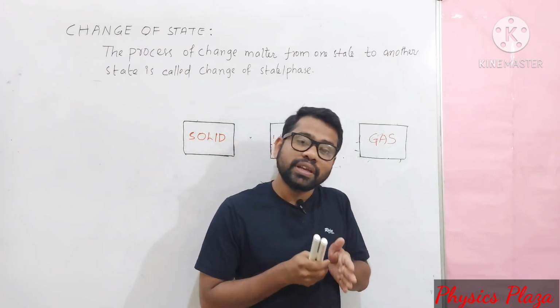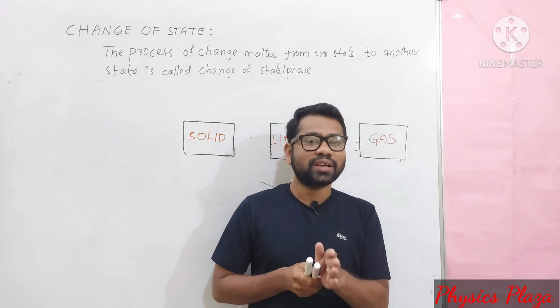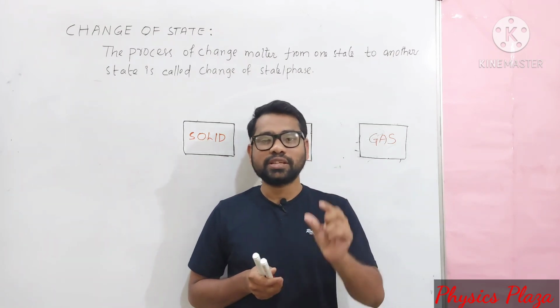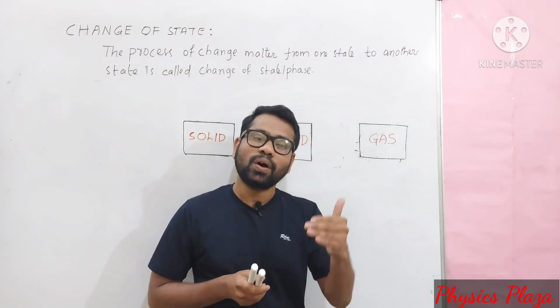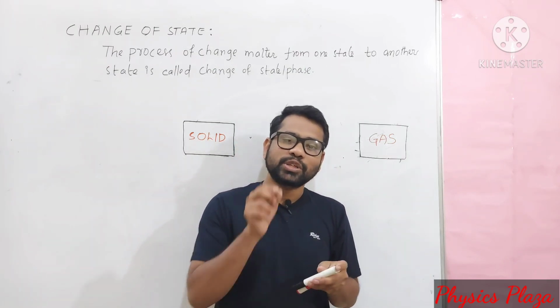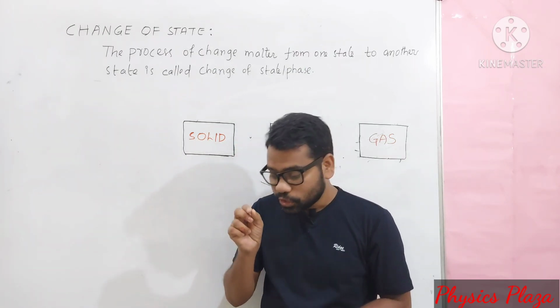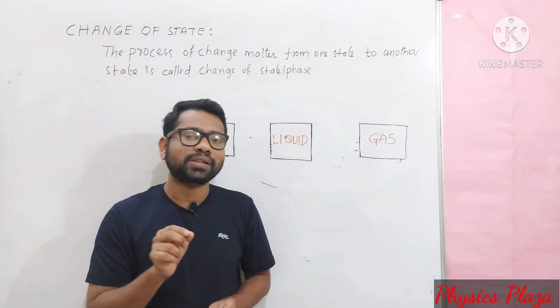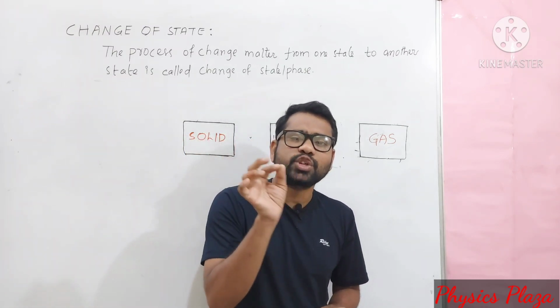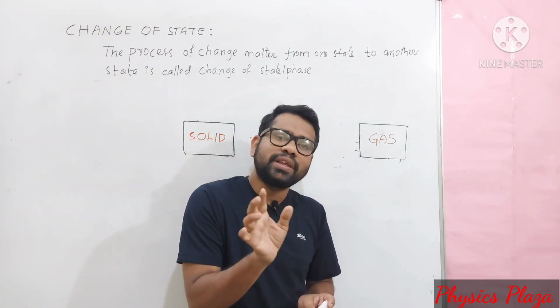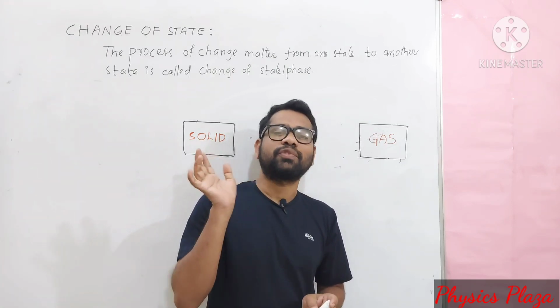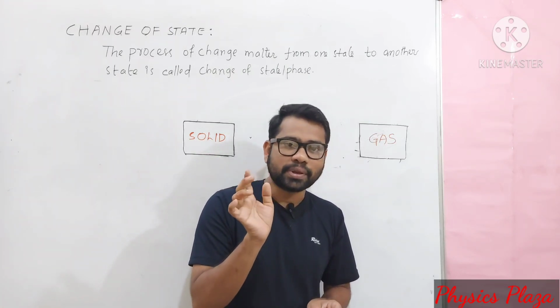The amount of heat energy required to change the unit mass of a substance by 1 degree Celsius or 1 Kelvin is called specific heat capacity. Children, it's a keyword here: unit mass of a substance. Specific heat capacity does not depend on mass. It only depends on the nature of the material. Means for a given material, specific heat capacity is the same.